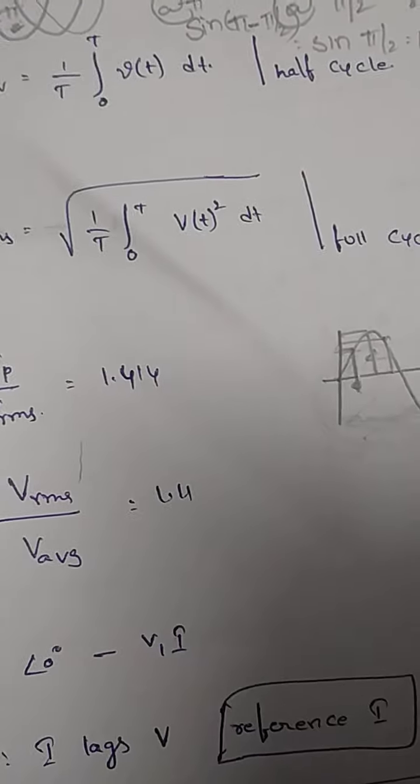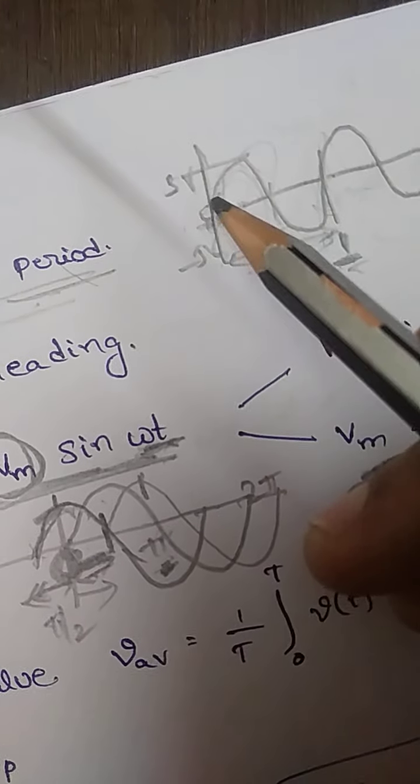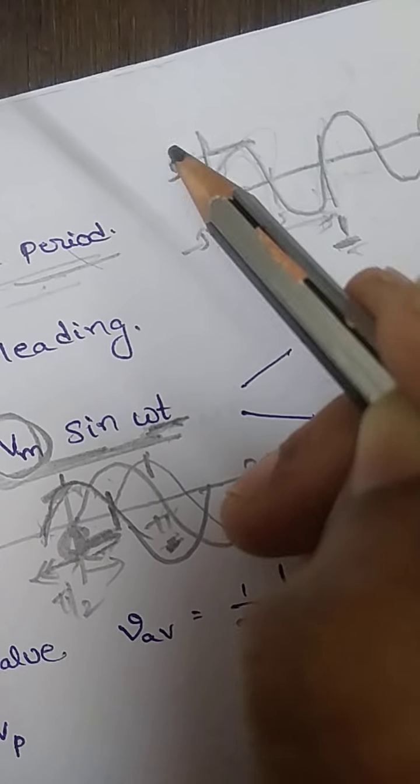In a similar fashion, for the complete peak value, if I am considering here, the total peak value for the positive cycle is 5 volts, and for the negative cycle it will be minus 5 volts.